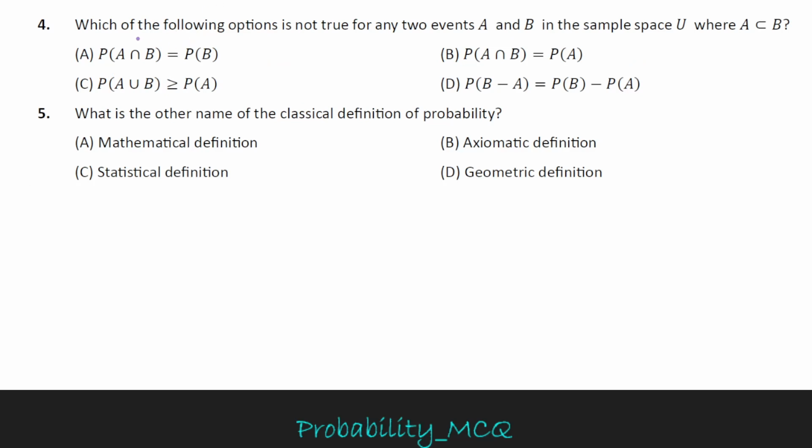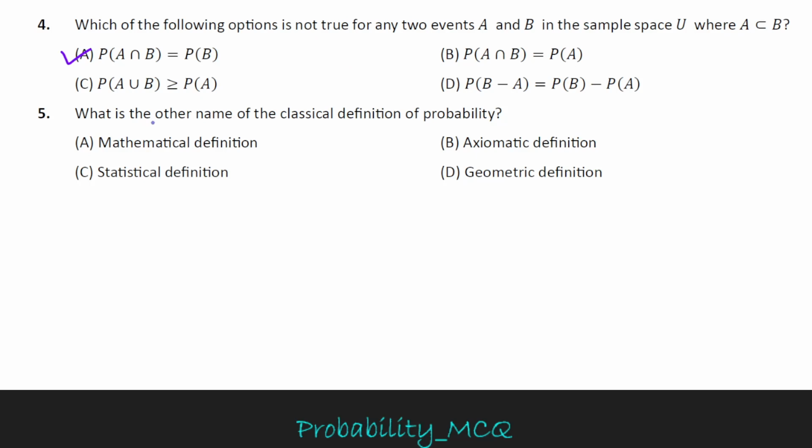MCQ number 4. Which of the following options is not true for any two events A and B in the sample space U where A is a subset of B? If A is a subset of B, then A intersection B does not equal P of B. So option A is correct. A intersection B equals A because A is a subset of B, hence this statement is true. P of A union B is always greater than or equal to P of A. And P of B minus A, when A is a subset of B, equals P of B minus P of A. Option A is the correct answer.